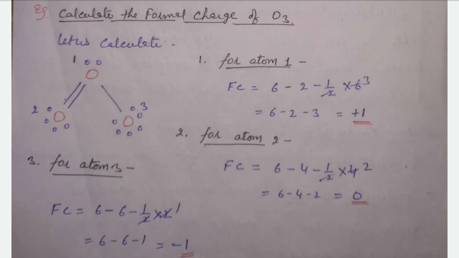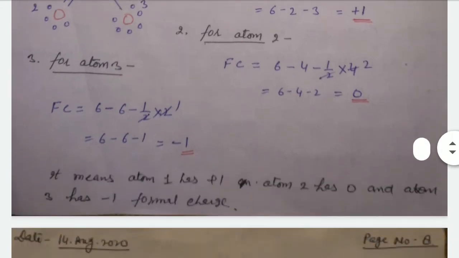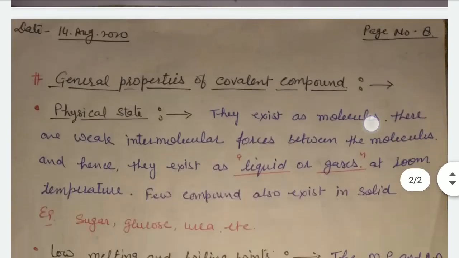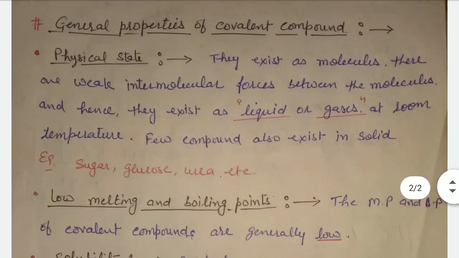And oxygen number 2 we also calculate: it has 6 valence electrons, 4 are unshared and 4 are shared. It has no formal charge. And atom number 3 has 6 valence electrons and all 6 are unshared, all lone pair of electrons. All 6 are unshared, it means only 2 electrons are shared. It has minus 1 formal charge. Clear? And these are the general properties of the covalent compound.